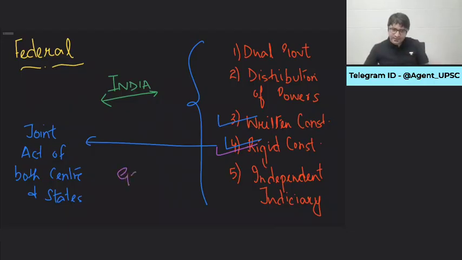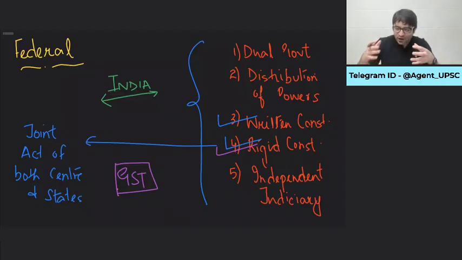The year was 2017. GST was implemented. Goods and Services Tax. Do you know how this GST was implemented? First, a constitutional amendment bill was passed in both houses of Indian Parliament. But before it could be sent to the President for a signature, this GST was sent to all the state legislatures in India. Only when more than half of the state legislatures accepted GST, then GST was implemented. Because GST was a constitutional amendment. So to amend the constitution, you need a joint act of both center as well as states. That means India is a federal polity.